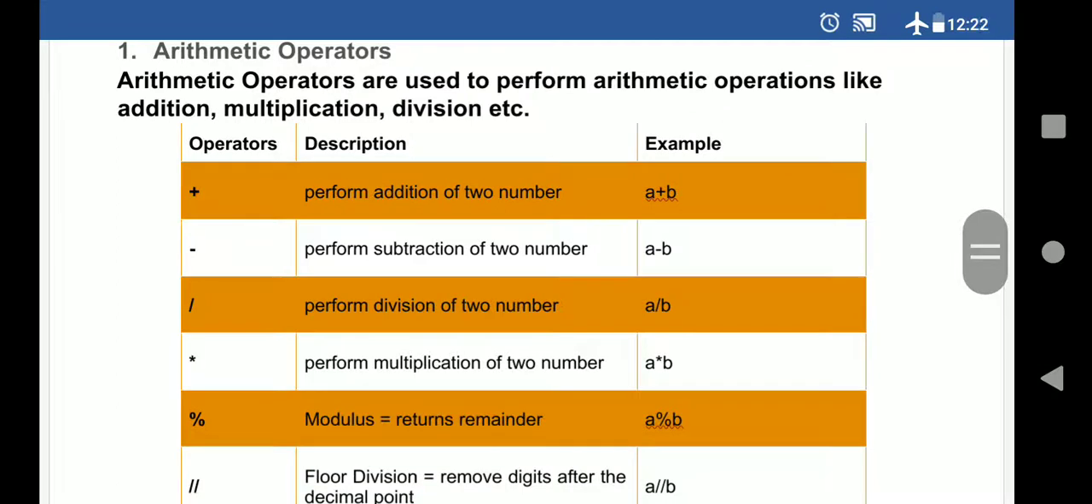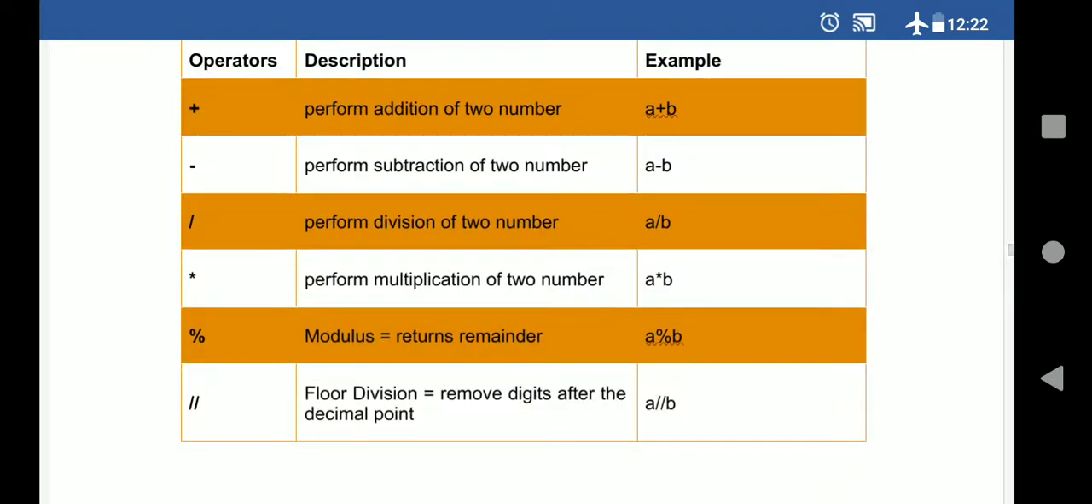The role of the arithmetic operator is to do the arithmetic calculation: plus performs addition, minus subtraction, divide division, asterisk multiplication, and percentage is modulus, that is called the remainder operator. It returns basically the remainder.